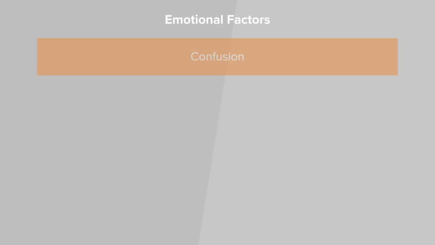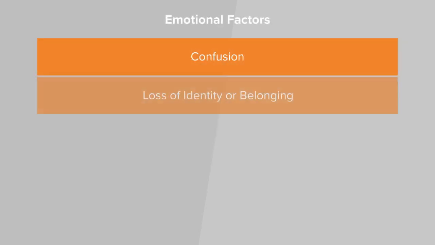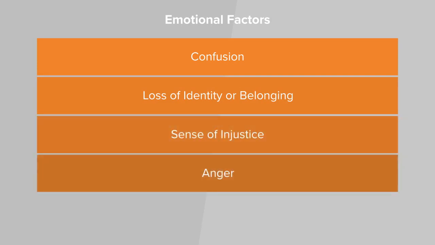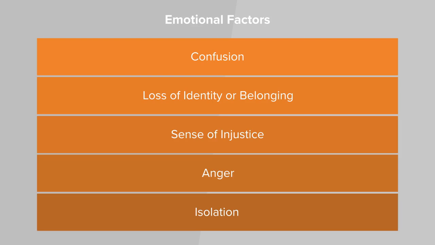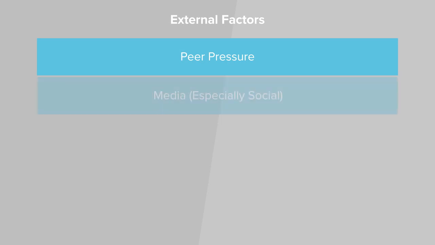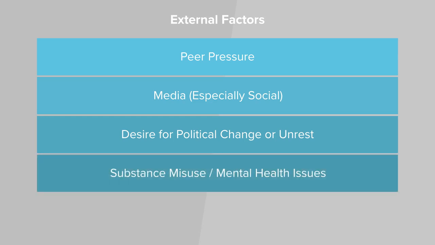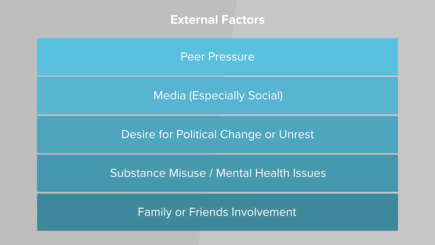Examples of emotional factors include confusion, loss of identity or belonging, sense of injustice, anger, isolation, and many more. Examples of external factors include peer pressure, media, especially social, desire for political change or unrest, substance misuse or mental health issues, family or friends' involvement in extremism, and many more.